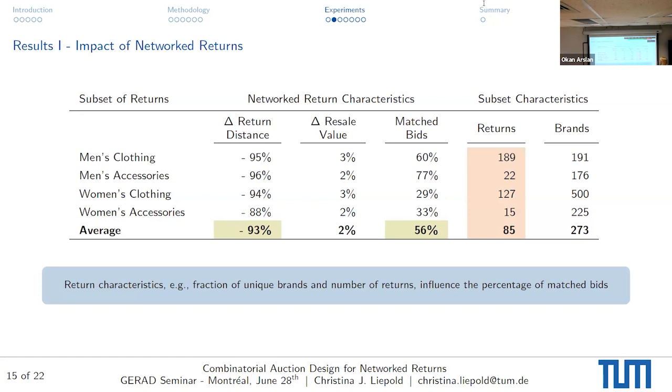So the hypothesis is that since we have a lot of brand variety in here, it's actually hard to understand the likelihood of this particular item being resold in a certain geolocation, which then decreases the likelihood of it being matched. However, for men's clothing, it works very well, also for men's accessories. However, this is where we have a lower brand variety. So this could already give us some intuition into which applications it might be useful, which marketplaces might utilize the network return setting.